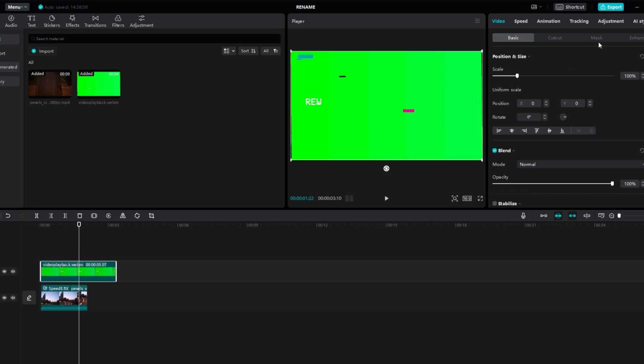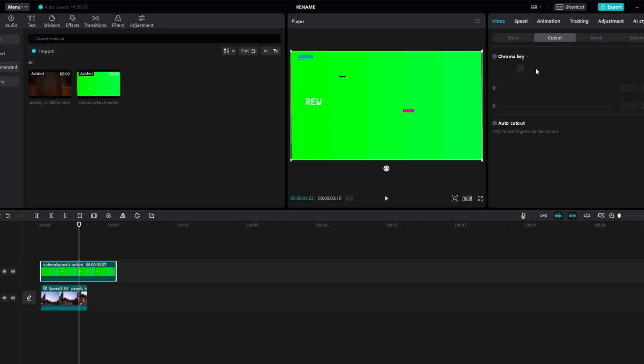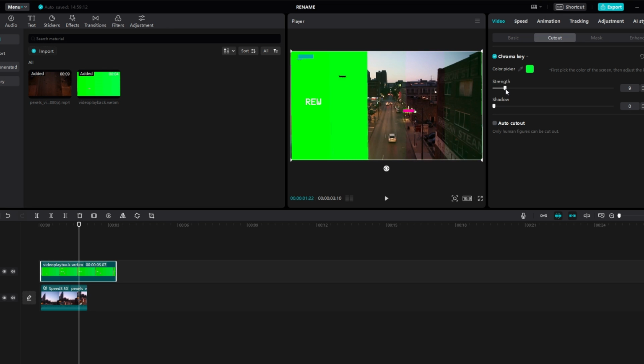Go to video cutout and enable chroma key. Use the color picker to select green part of overlay. Adjust strength to remove green background.